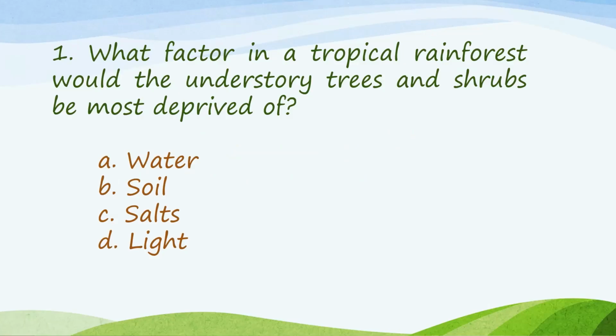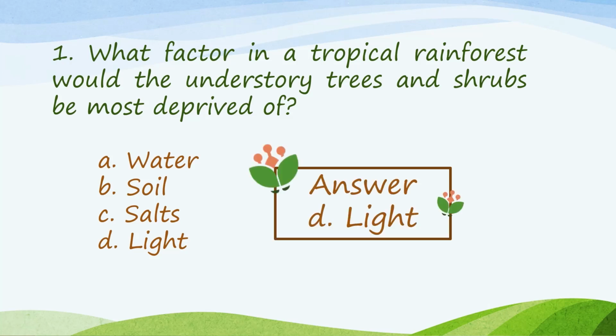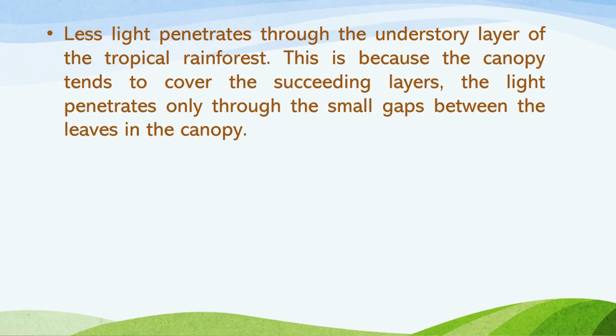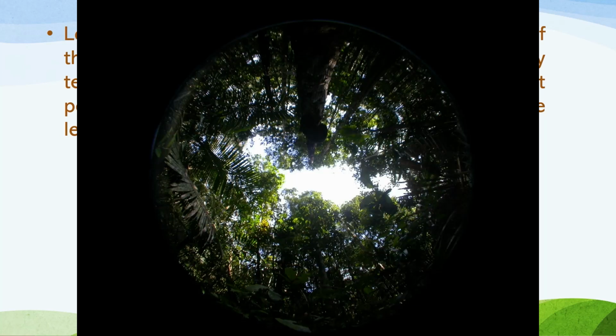For number 1 question, what factor in a tropical rainforest would the understory trees and shrubs be most deprived of? Our answer here is light. Less light penetrates through the understory layer of the tropical rainforest. This is because the canopy tends to cover the succeeding layers. The light penetrates only through a small gap between the leaves of the canopy, just like what is portrayed in this picture.